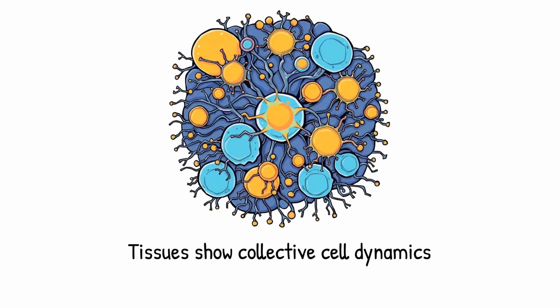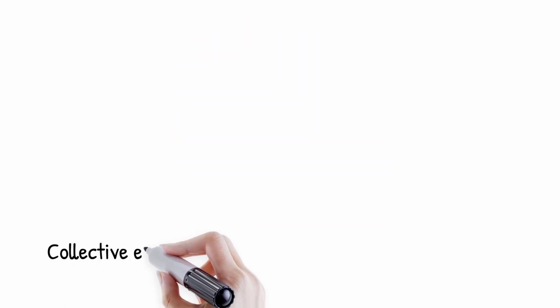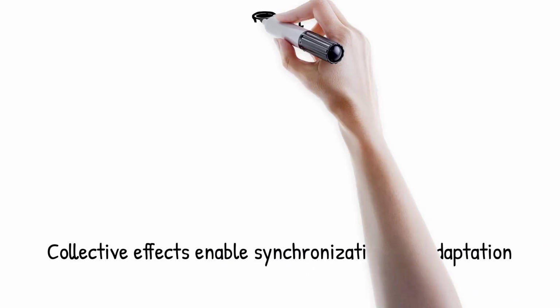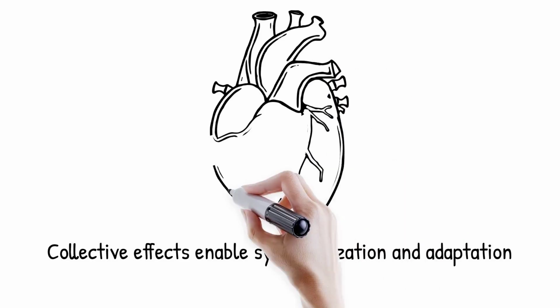Tissues behave as emergent systems where the behavior of individual cells aggregates into collective dynamics that cannot be predicted by studying one cell in isolation. Mechanical coupling, electrical signaling, and chemical diffusion create feedback loops where local changes propagate non-linearly across the tissue. These collective effects produce phenomena such as synchronized beating in cardiac tissue, or wave-like calcium signaling in epithelia.